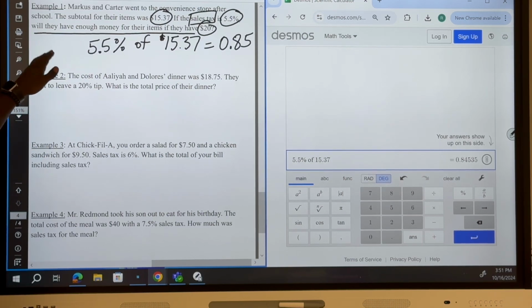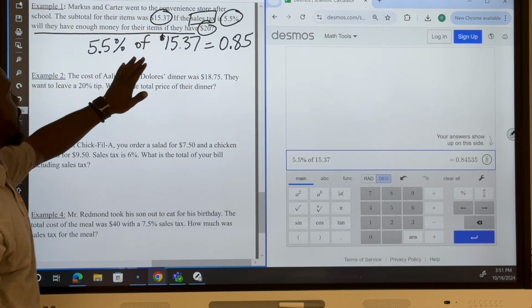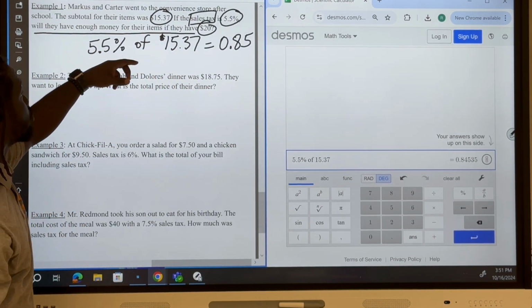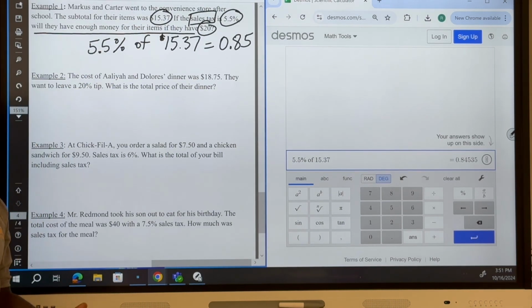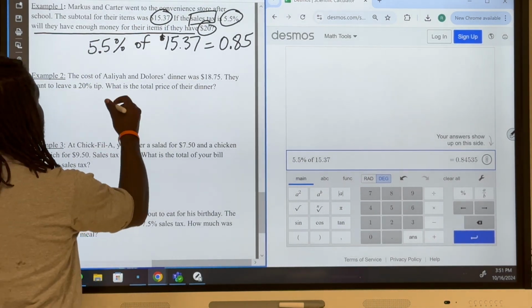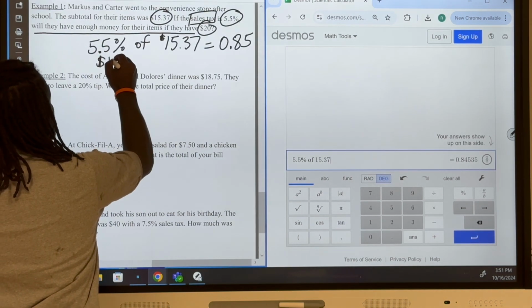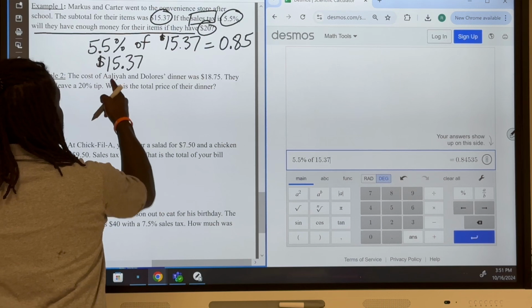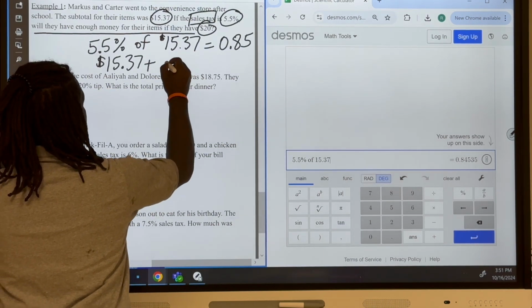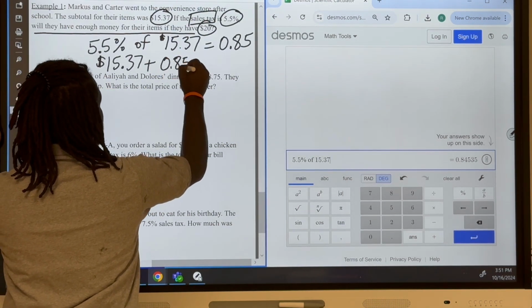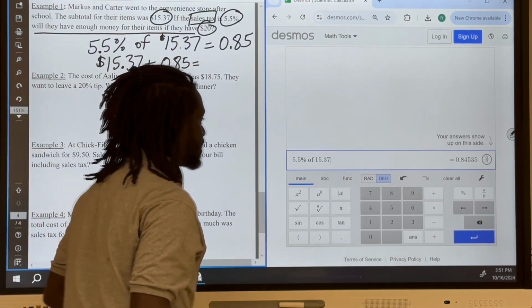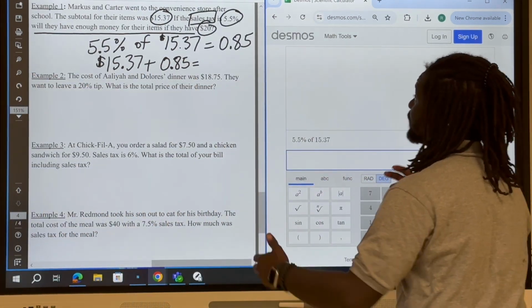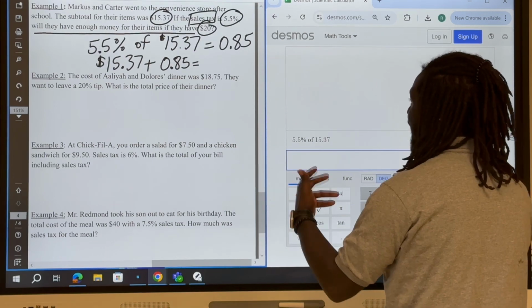Okay, and so now I'm going to take this 85 cents and add it to the $15.37, so that I can see how much it is going to cost after the sales tax. So I'm taking $15.37 plus the 85 cents, and that is going to give me the cost of the item after the sales tax.